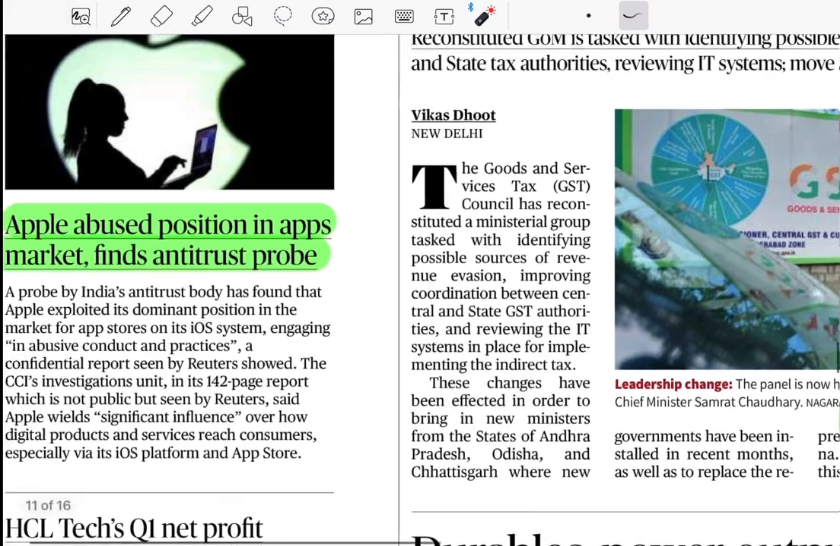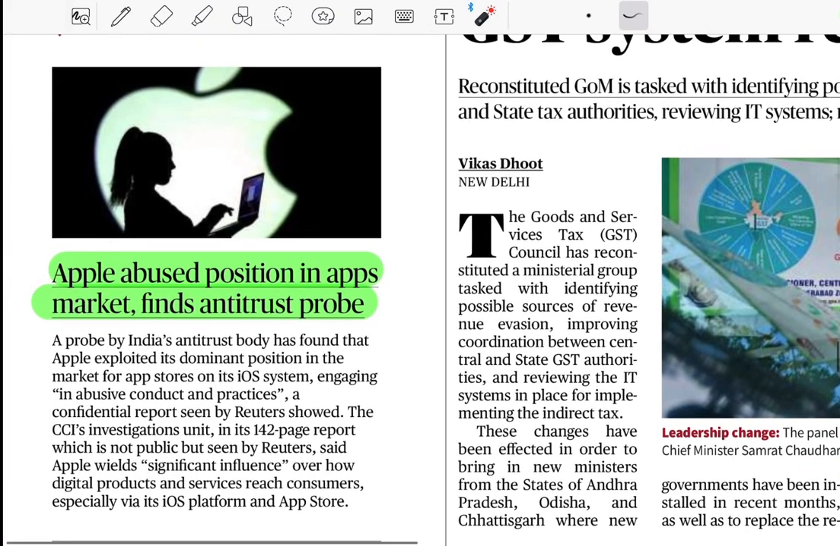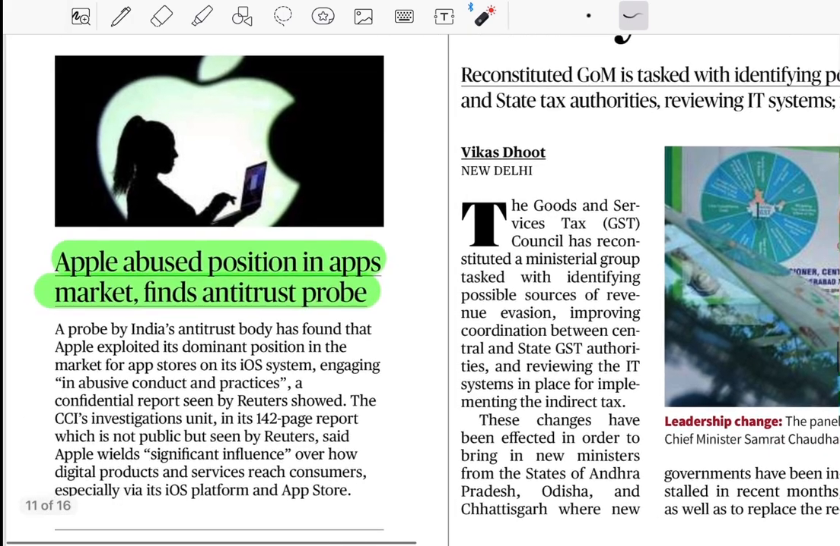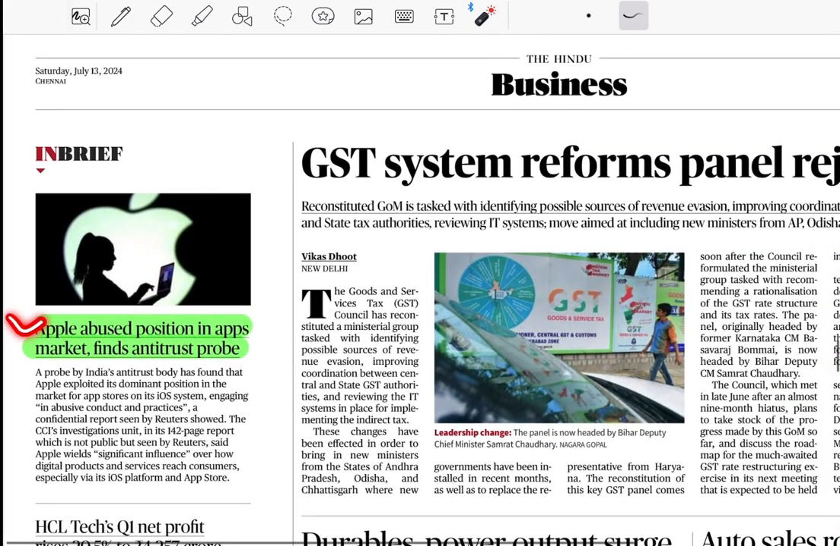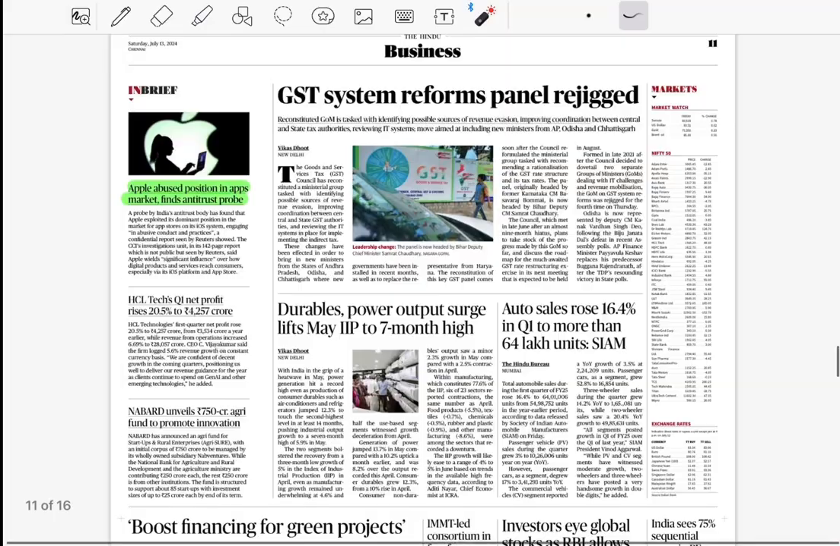There is, again, Apple abusing its position in the apps market, facing an antitrust probe. Again, this example could be used when companies start to monopolize their market positions. This is also a very good example for your mains answer copy, where you could use it and fetch extra marks. You can also make a note of it. Now let's move on to the next section.